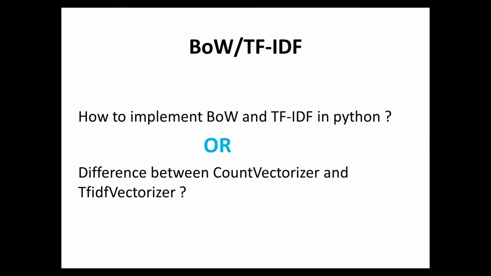Count vectorizer and TF-IDF vectorizers are used to implement these concepts. Count vectorizer is used to implement the simple bag of word approach, while TF-IDF vectorizer is used to implement term frequency inverse document frequency in Python. And this is the basic difference between these two vectorizers. I have already prepared the code. I will explain it line by line and will print the output to make things clearer. So let's start the coding.